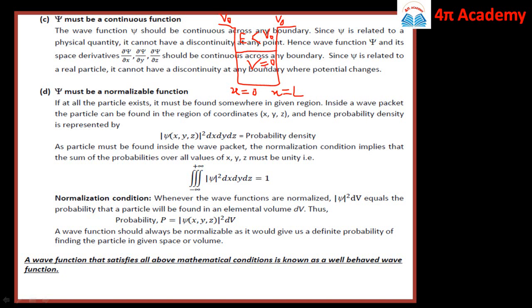a change in potential from V equal to 0 to V0, and the particle can leak out through this boundary, because if this is not a perfectly rigid box, then there is a probability that this particle can leak out through this wall and exist in the region x less than 0, or leak out through this boundary and enter the region x greater than L. Then wherever there is a motion of the particle, there is a wave function associated with the particle.